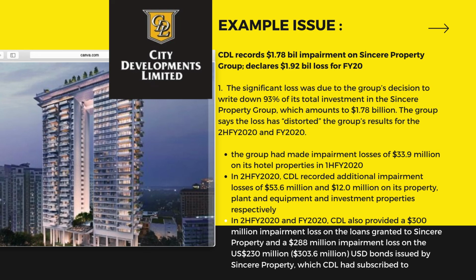So this gives a lot of pressure to the company. And lastly, in the second half of financial year 2020, CDL recorded additional impairment losses of 53.6 million and 12 million on its property, plant and equipment, and investment property respectively.